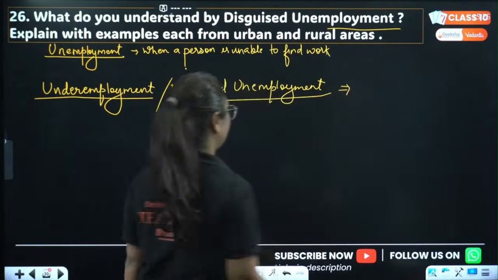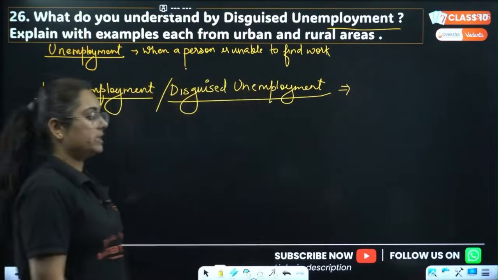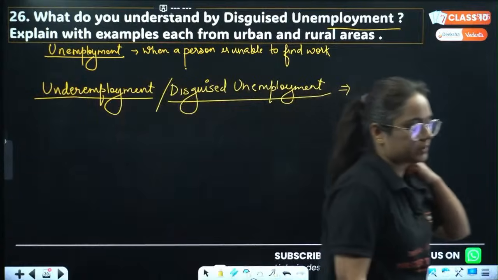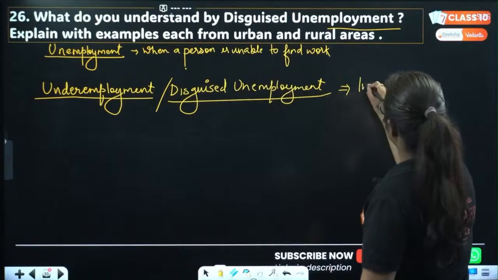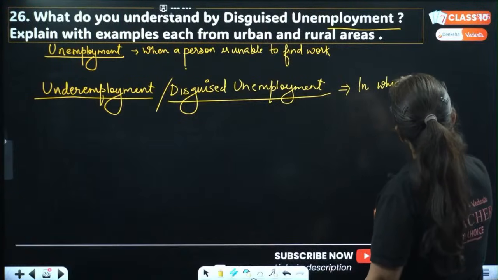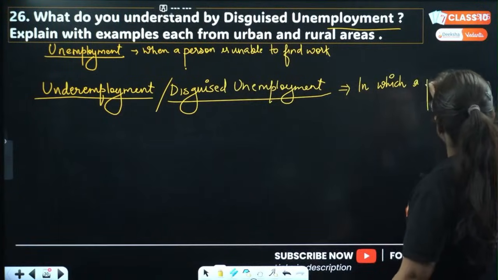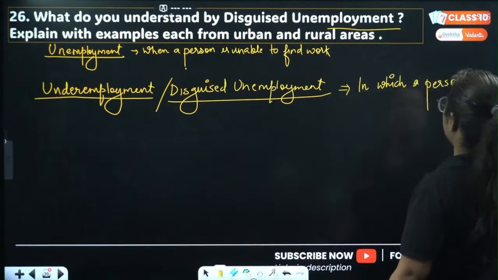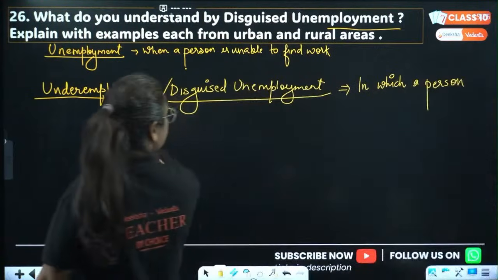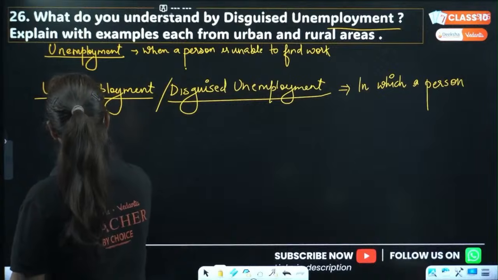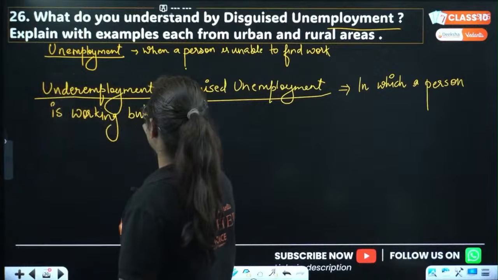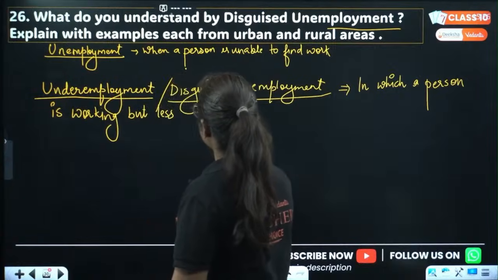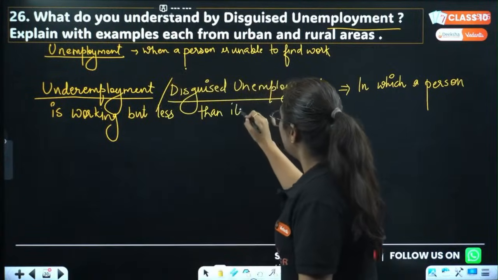Let's talk about it. Meanwhile, I'm teaching, you can also tell me in the chat options. So, what is disguised unemployment? A situation in which a person is working, काम तो कर रहे हैं, right? But the person is working less than their potential.